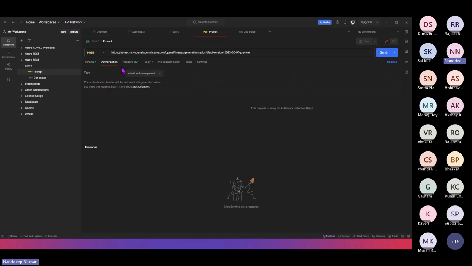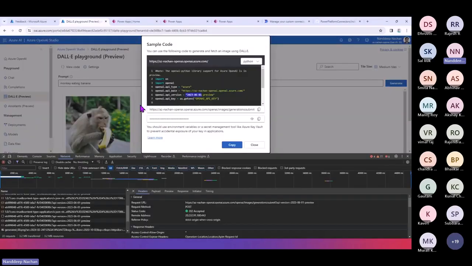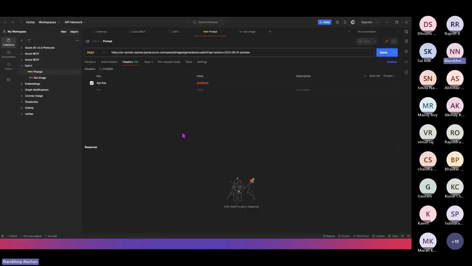Obviously, since this is the Azure OpenAI API, we need to get ourselves authorized. For that, we are using the headers. In the header, we are specifying the API key, which I will not show. Otherwise, even you would be able to use my Azure OpenAI, right? This is the API key which I have stored in the collection variable called API key, and then we can go into the body.